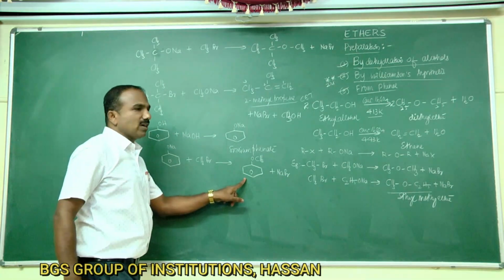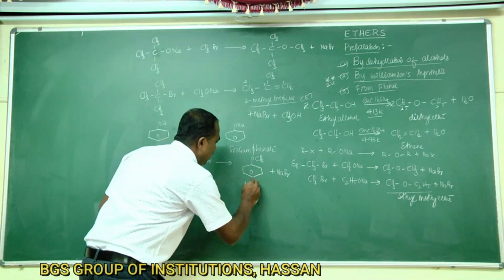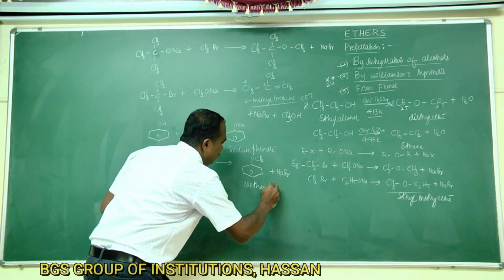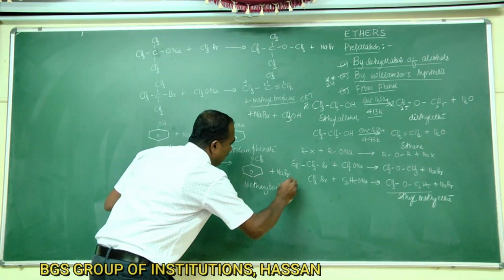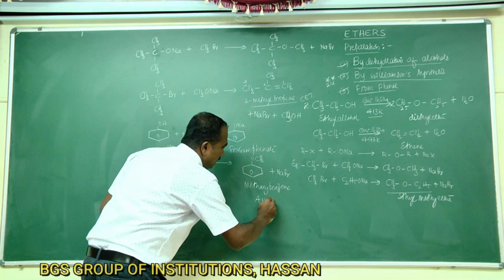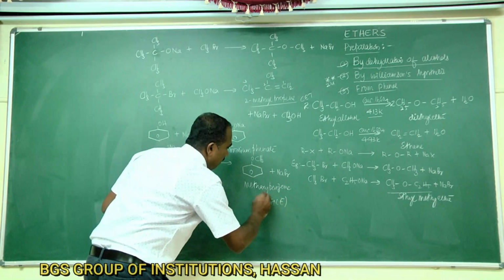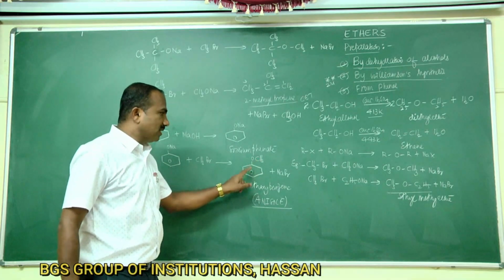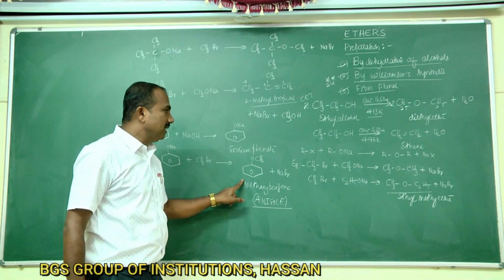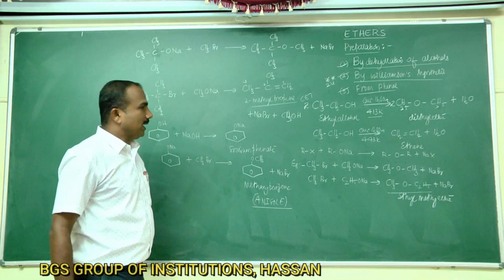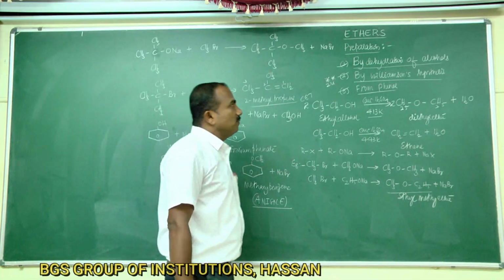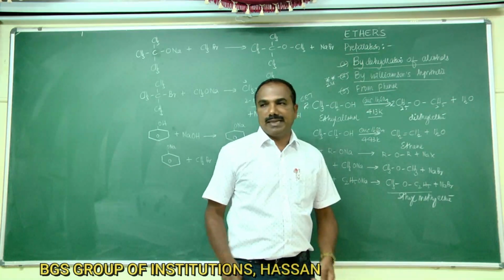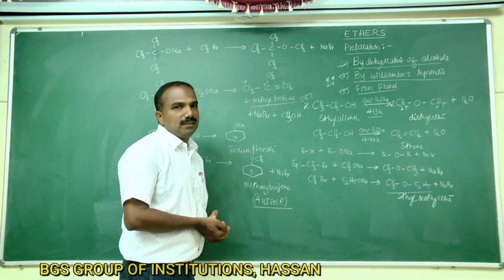This is methoxybenzene, popularly called anisole. The IUPAC name of anisole is methoxybenzene. Okay, so this is about the preparation of ethers by the following three methods.